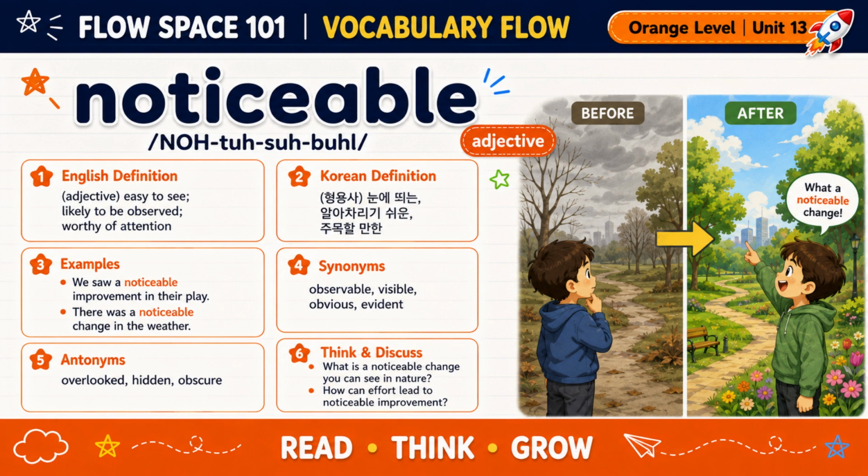Some synonyms are observable, visible, obvious, and evident. Some antonyms are overlooked, hidden, and obscure. What is a noticeable change you can see in nature? How can effort lead to noticeable improvement?